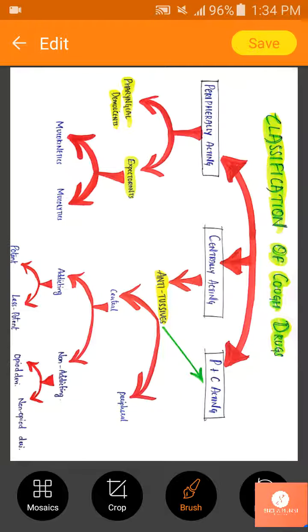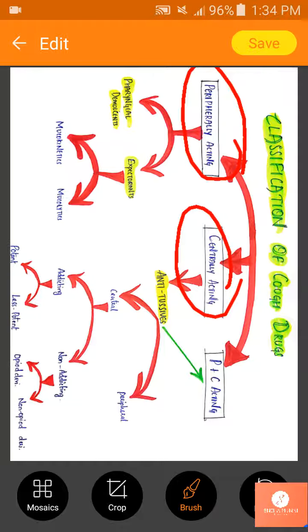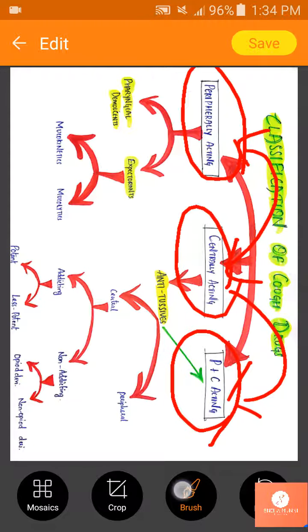Yes, now coming to classification, we have three types of classifications. Actually, we have only two types, that is peripherally and centrally, but some class of drugs acts as both peripheral and centrally, and they are again separated into another class, that is peripheral plus centrally acting.